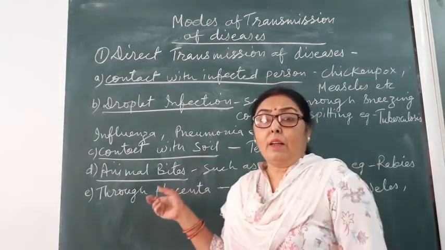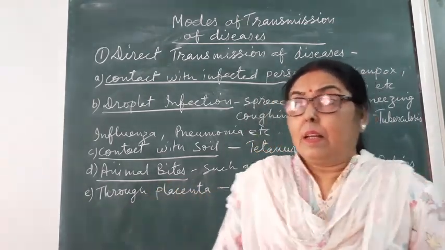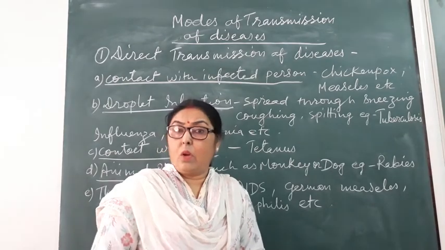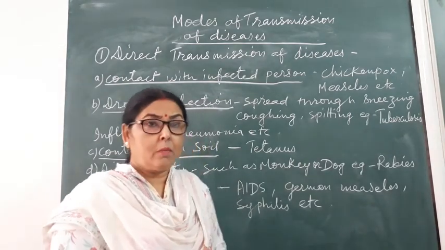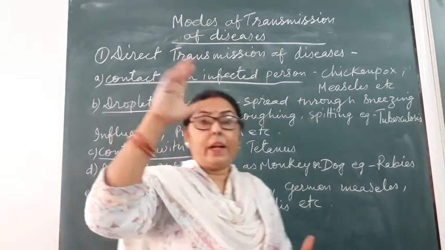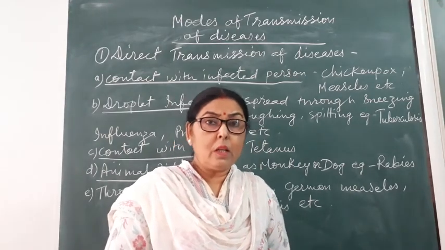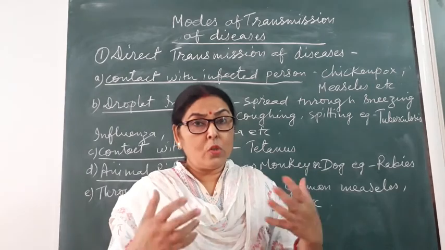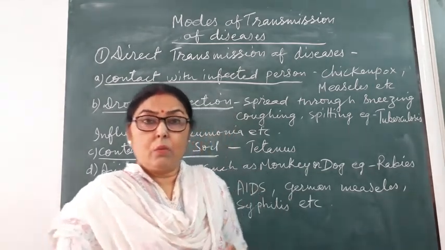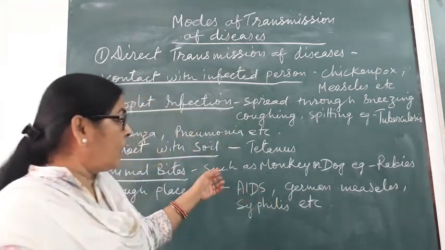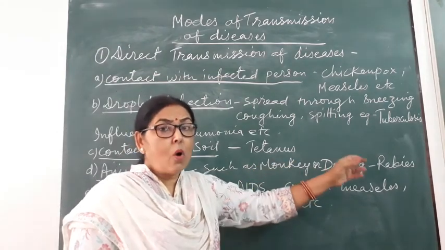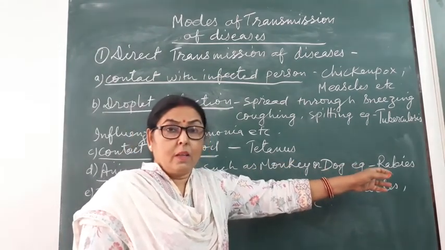Fourth is animal bites. We all know that a dog bite is not safe, nor is the bite of any other animal which roams here and there. What it eats, where it sleeps, what diseases and germs it carries, we don't know. So monkey and dog bites cause rabies.